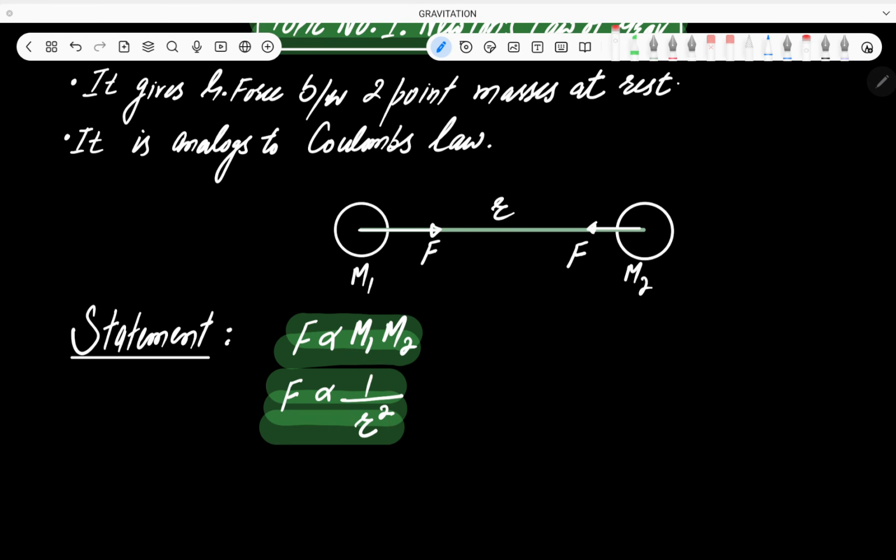And it is inversely proportional to the square of distance. Now what does that mean? That means if we increase the value of r, the force F will decrease. If we double the distance r, the force will not become half, it will become 1/4 of the initial force. If we triple the distance r, the force will become F divided by 3 square, which is 9. I am sure you have understood what inversely proportional to r square means.